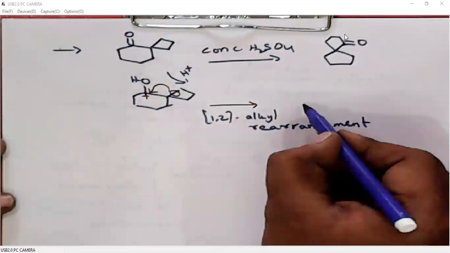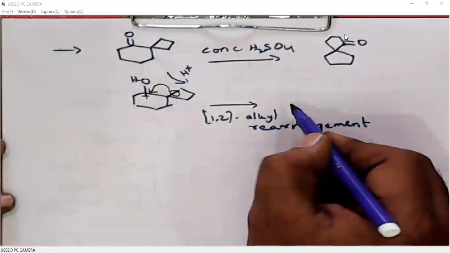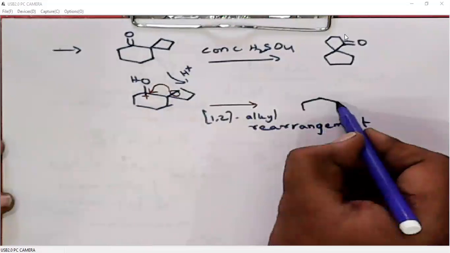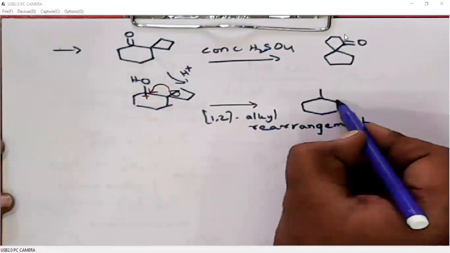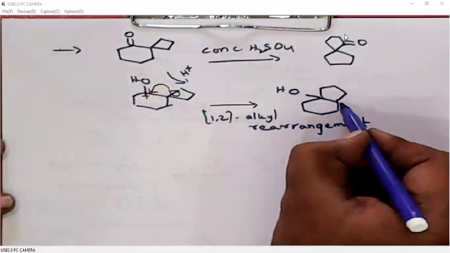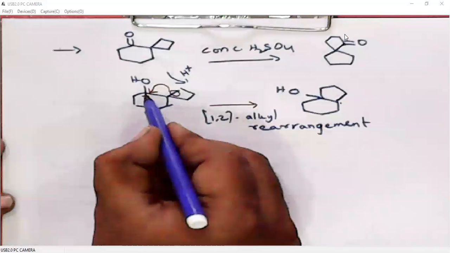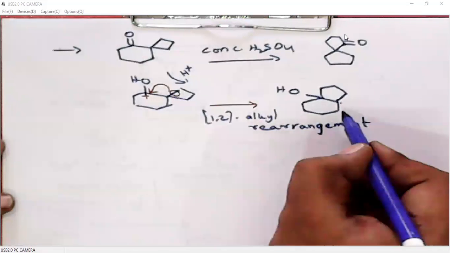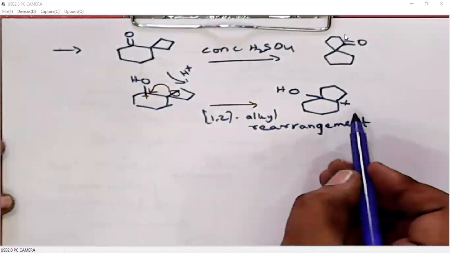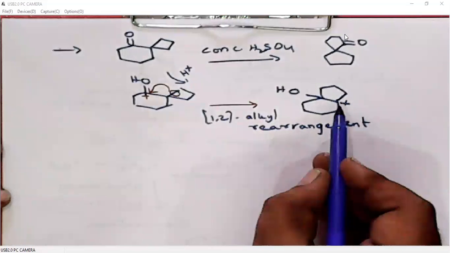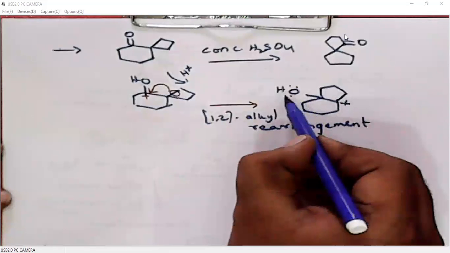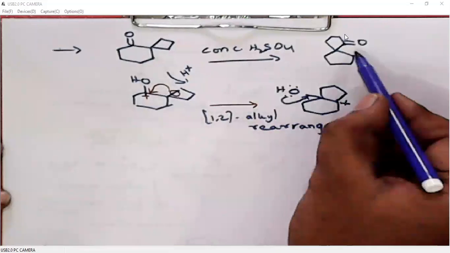So it is generating a fused 6- and 5-membered system, with OH here. Of course, because we are breaking this bond, it will generate a carbocation here. This is a stable tertiary carbocation, right? But again, the lone pair on oxygen will polarize back to generate the C double bond.